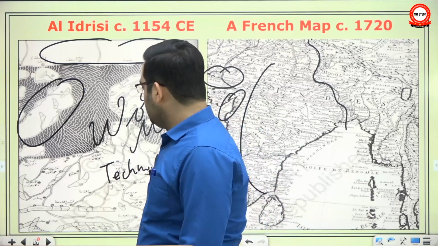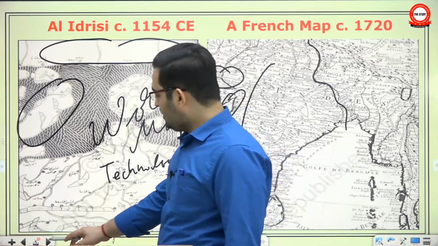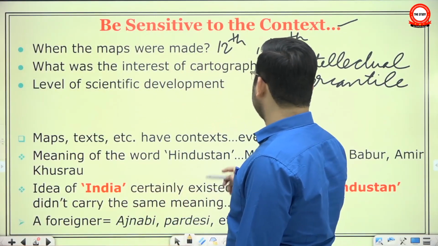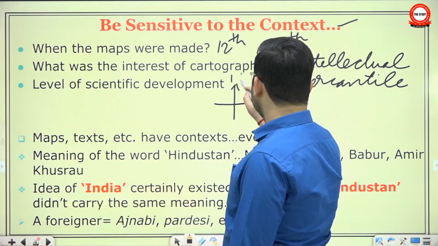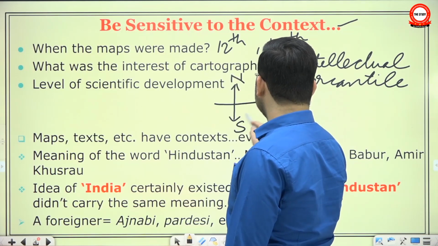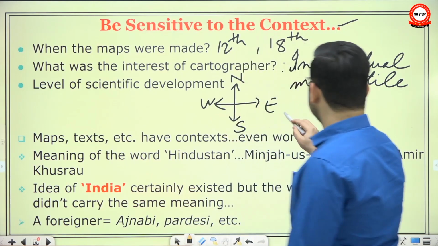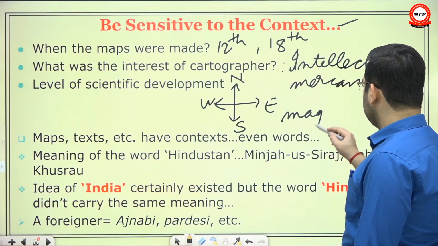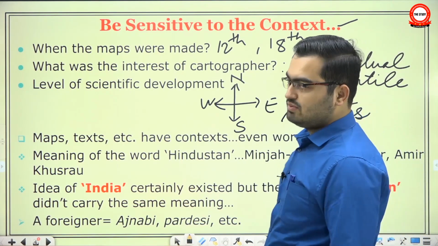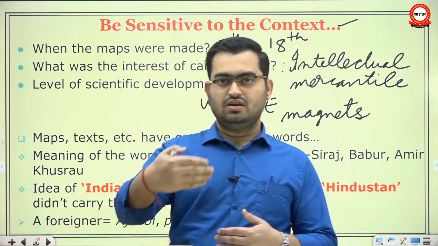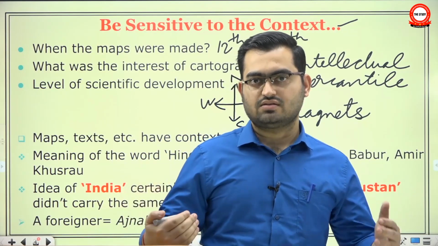What they drew from the direction they saw. But however, up to 18th century, a convention had appeared of making maps in this direction, that north will face up, south will face down, east and west. Why? Because of the use of magnets. Since they started using magnets for marine navigation, they came up with the convention that north will be upside, then south, east and west.